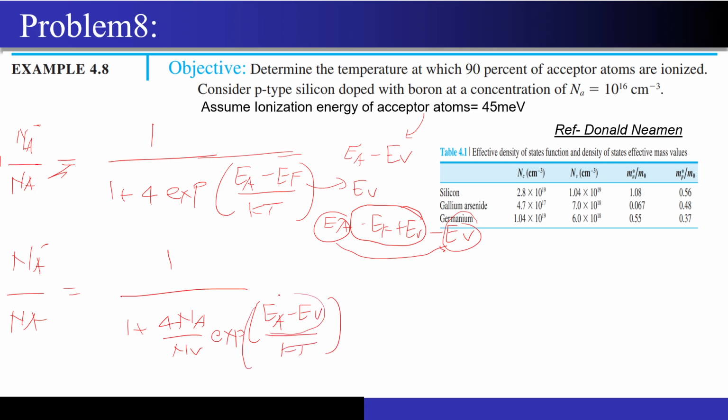Now I know this EA minus EV, so I can operate with this equation, but there is only one issue: they are asking us the temperature, and Nv is dependent on the temperature. How is Nv dependent on temperature? Again the same thing. Nv at a particular temperature T naught is nothing but Nv at 300 Kelvin into T naught by 300 to the power 3 by 2. We have seen this multiple times, so this should not cause any issue. In silicon, Nv at 300 Kelvin is 1.04 into 10 to the power 19.